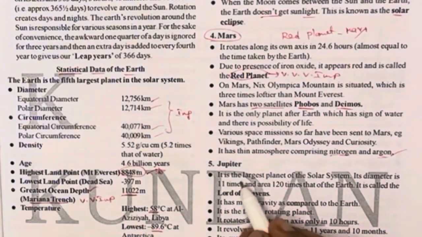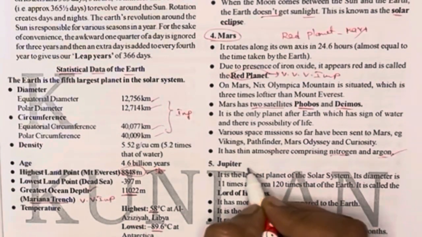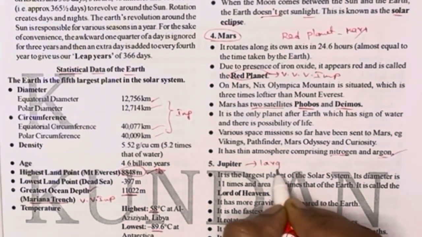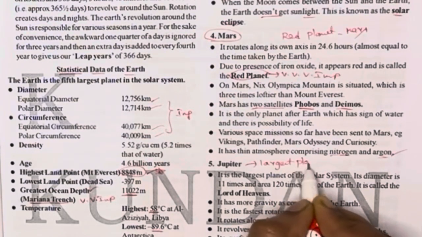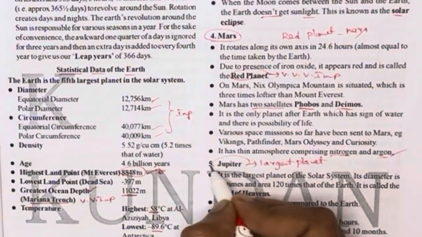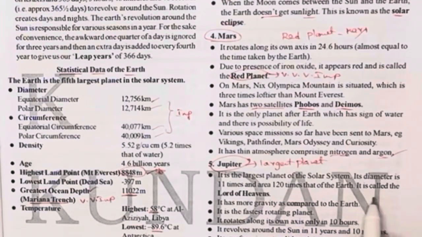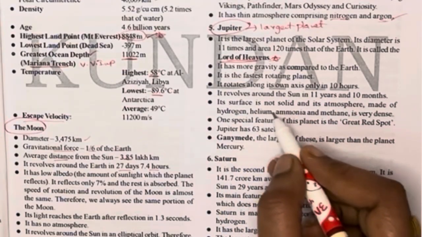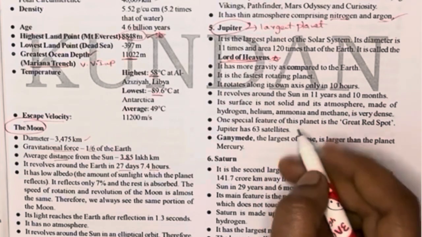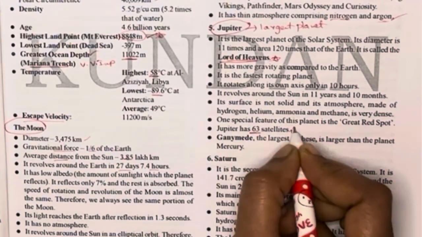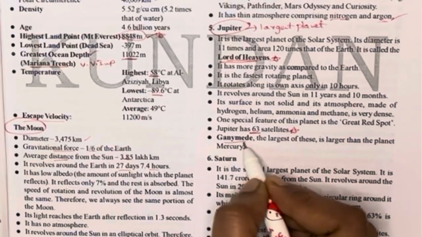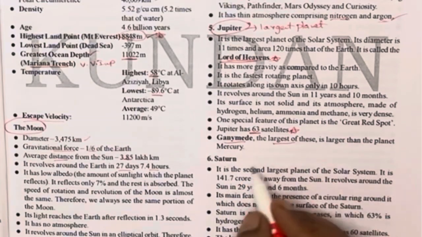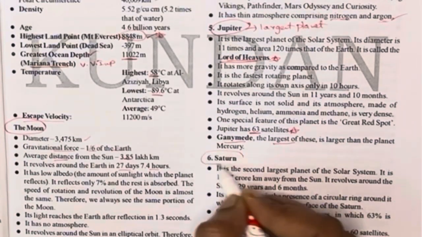And Jupiter is the largest planet of the solar system. Its diameter is 11 times and its area 120 times that of Earth, and it is also called Lord of Heavens, which is also important. It is the fastest rotating planet, rotating on its own axis in only 10 hours, and it has 63 satellites. Ganymede is the largest of these, larger than the planet Mercury.